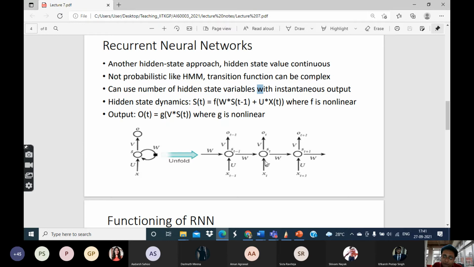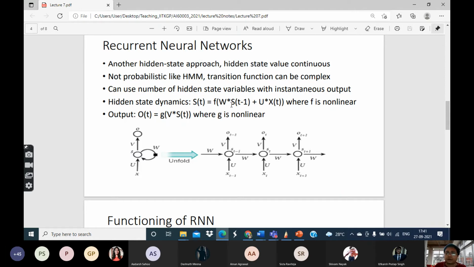One is the observed value at that time point, and the other is the stored state variable from the previous time point. These two things combine to produce the hidden state variable for that particular time point according to this equation.